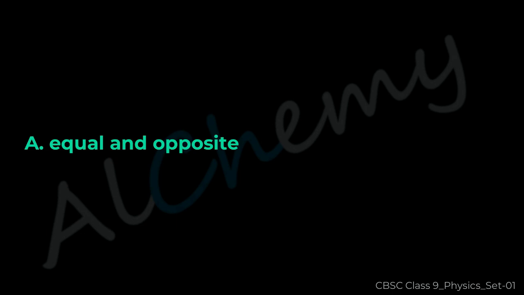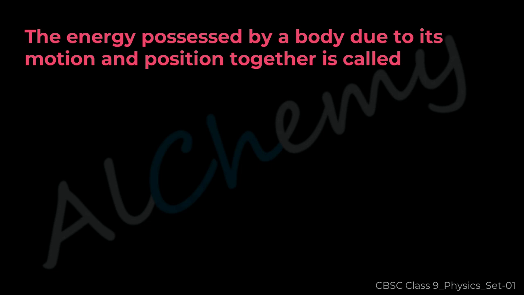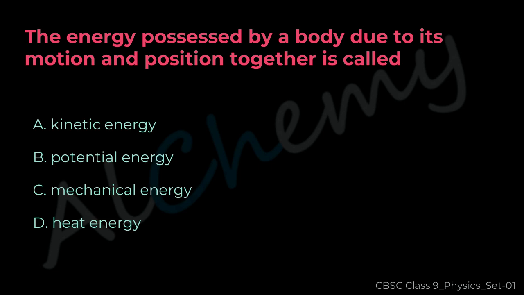The correct answer is A. Equal and opposite. Question 51. The energy possessed by a body due to its motion and position together is called A. Kinetic energy, B. Potential energy, C. Mechanical energy, D. Heat energy.